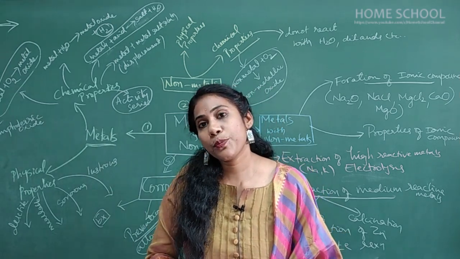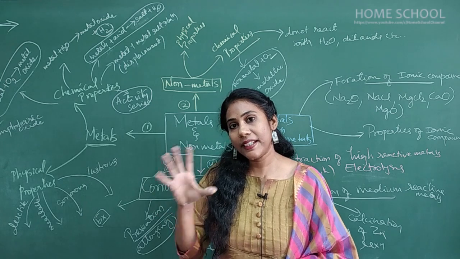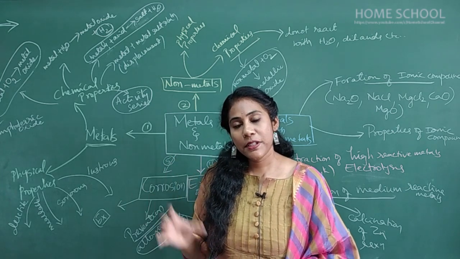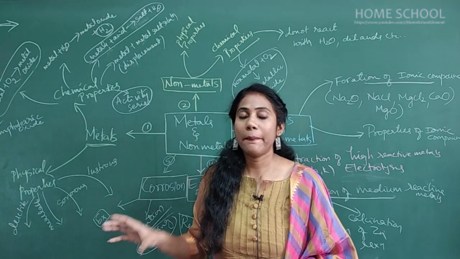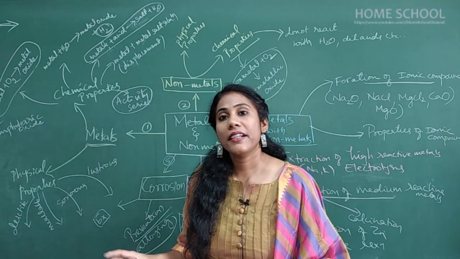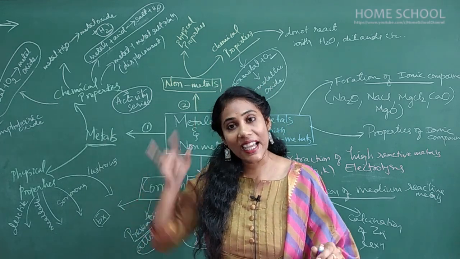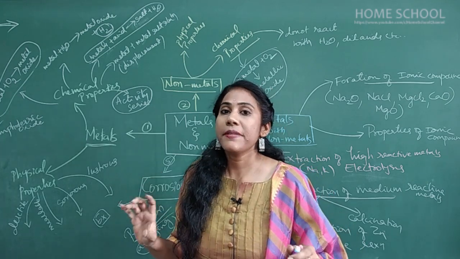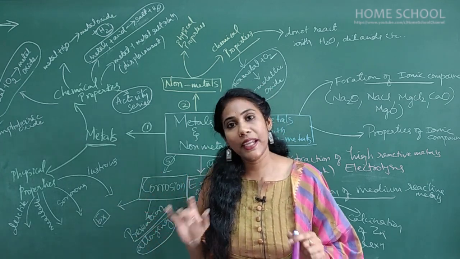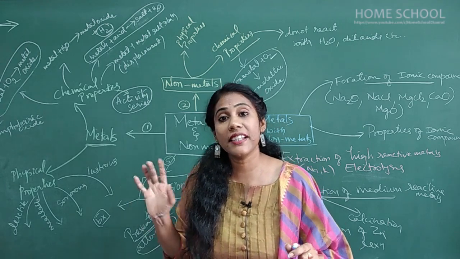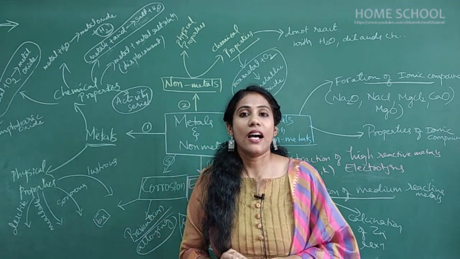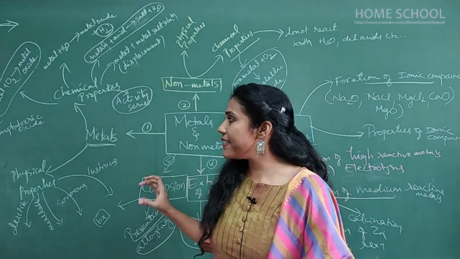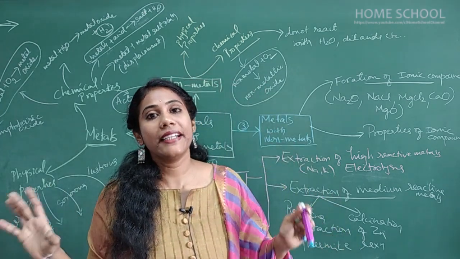At the end of the textbook, you have a paragraph completely on alloys, with examples of alloys, various alloys and amalgams. Once you read the entire paragraph line by line, even from that topic MCQs or 1 mark questions can be asked, or give-reason type questions can also be asked. So this is all about our metals and non-metals.